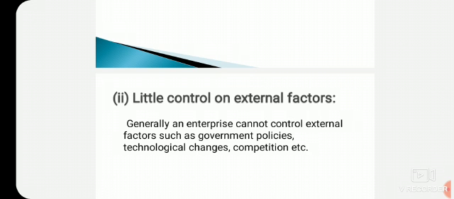So external factors like government policy, government rules and regulations, then technology changes, upgradation of technology, then competition, then likes and dislikes of the customers. There are many more factors which are arising outside. So on these factors, management has less control. That is the reason why management does not have 100% control over these external factors. If so, then controlling will become too difficult for the organization.